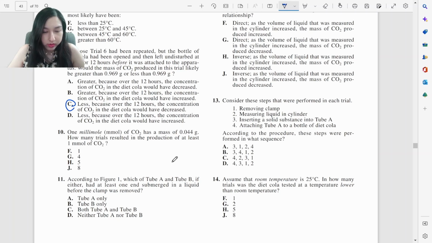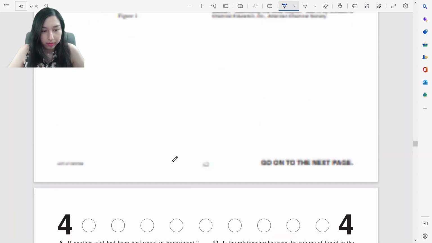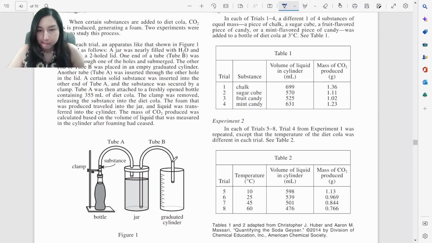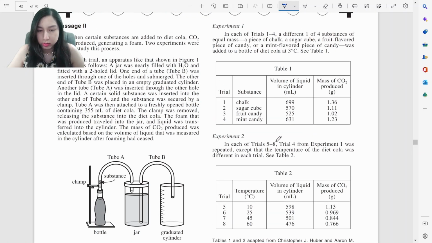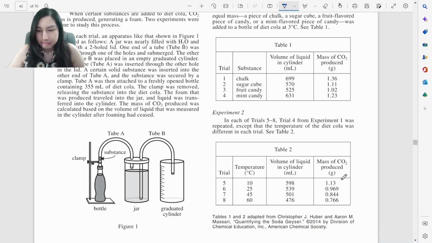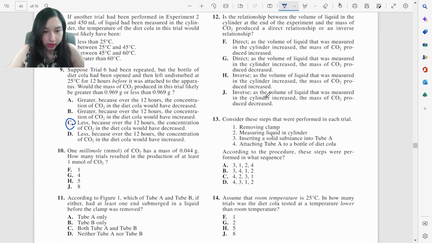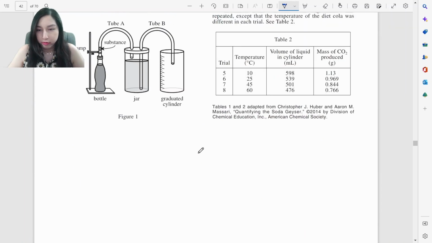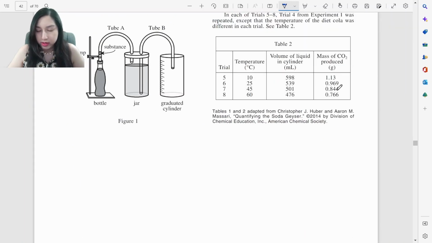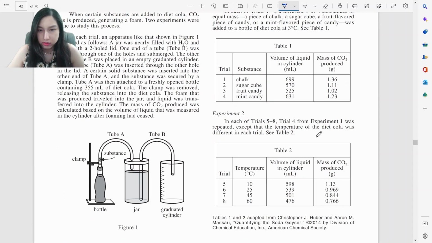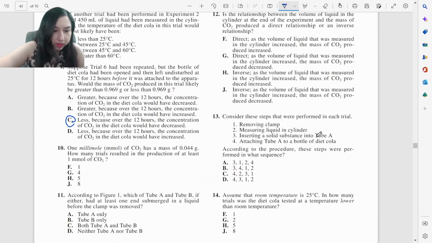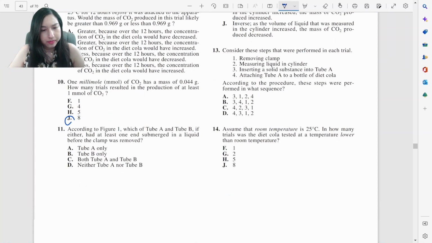1 millimole of carbon dioxide has a mass of that. How many trials resulted in the production of at least 1 millimole of carbon dioxide? Okay, let's look at this one. Oh, these are all in grams. We're looking for at least 0.044. Well, all of these have at least 0.044 grams, and so do all of these too. So all of the experiments, basically. J.